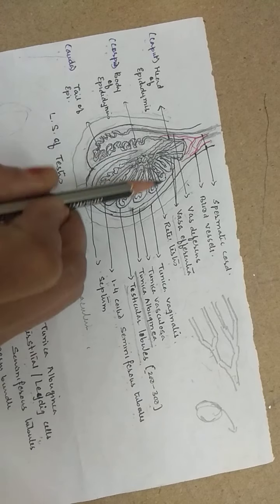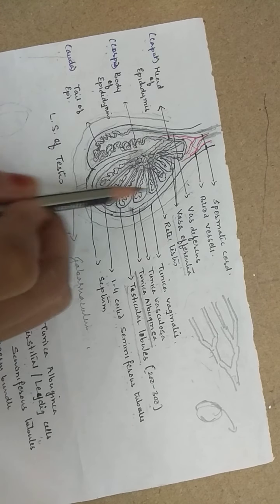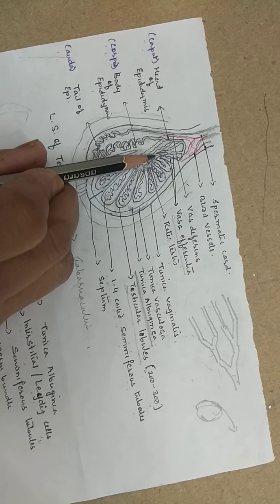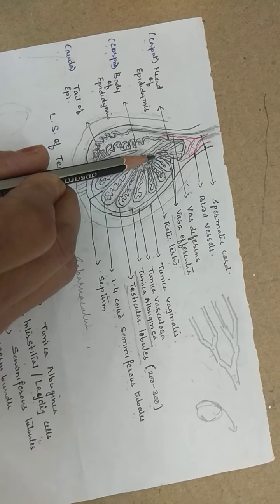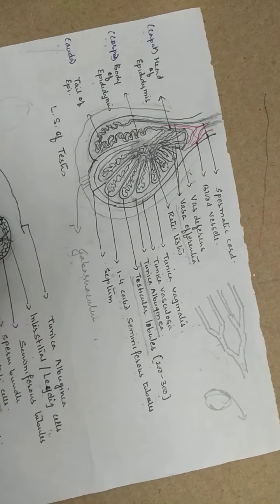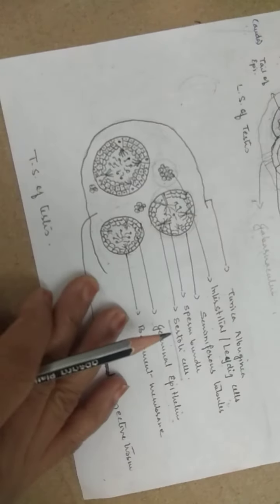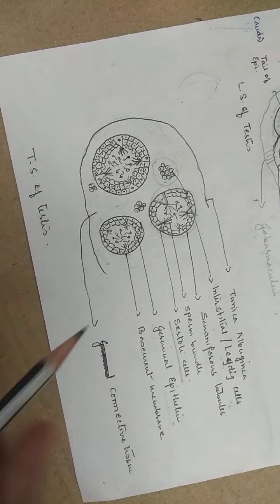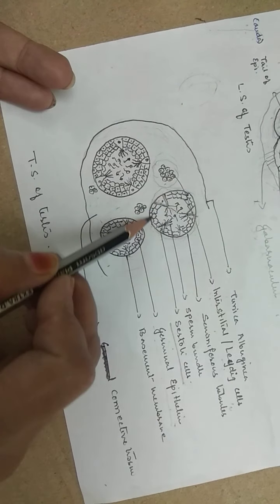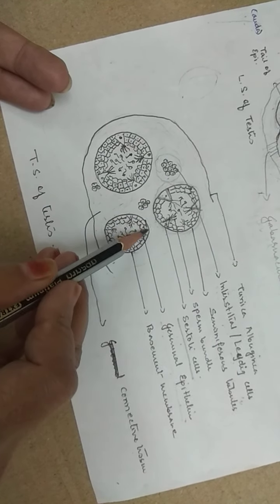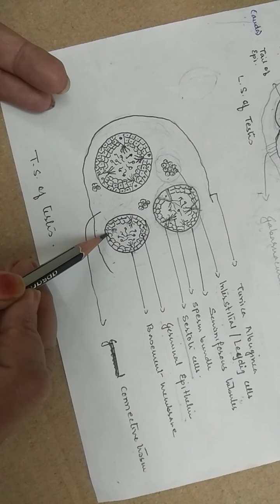Now all these tubules of the testicular lobule, they come out and merge outside. Okay, we'll see that also. Now inside that seminiferous tubule, what is the internal structure, that you can study here in the transverse section. See, each tubule gives a circular appearance. When they are cut, they give a circular appearance and they are membrane bound again.